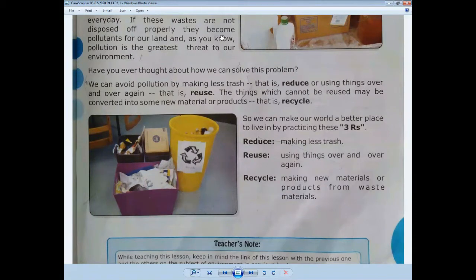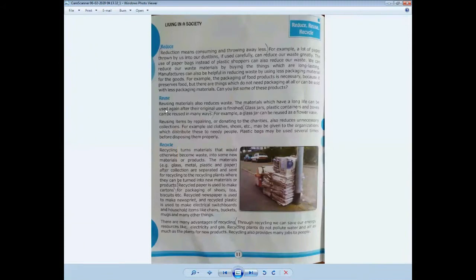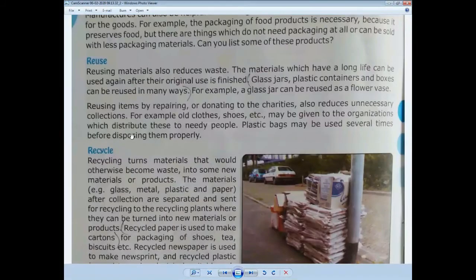Items can also be repaired and fixed for reuse, like our mobiles, chargers, batteries, and some household machinery.